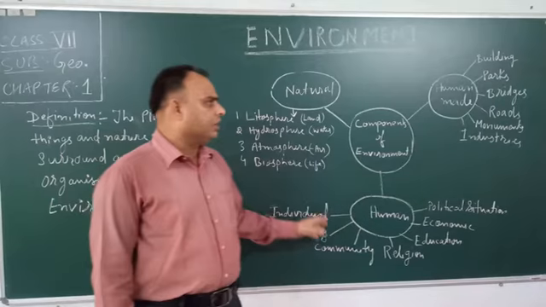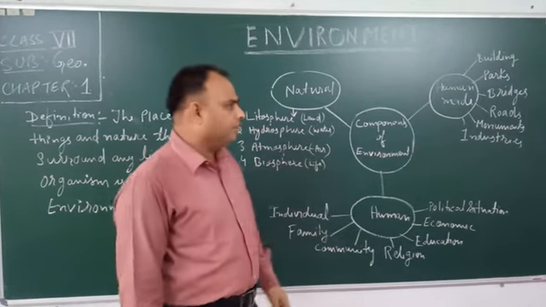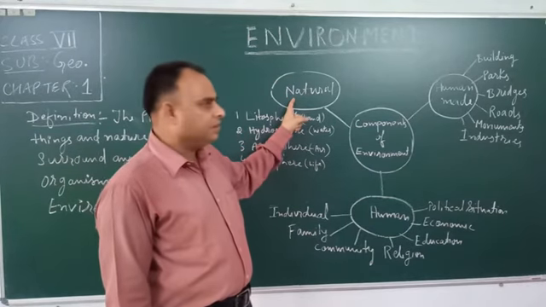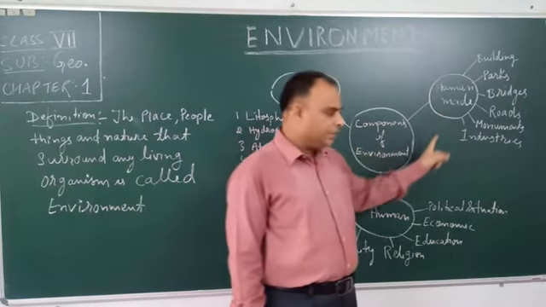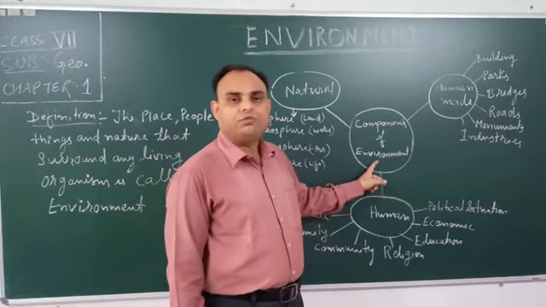By this we can understand the components of the environment: the natural environment, the human-made environment, and the human himself is a part of the environment.